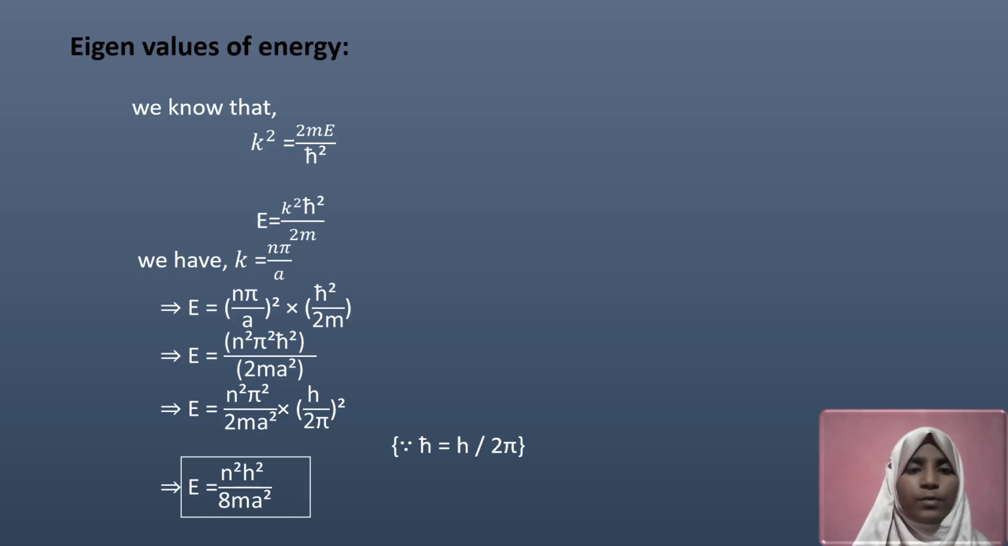The energy of the particle is found by following these steps. As we know, k square is equal to 2mE by h cut square. From this, E is equal to k square h cut square by 2m. We have k equal to n pi by a. By substituting it in this equation, we get the overall energy as n square h square by 8ma square, where n is a positive integer such as 1, 2, 3 and so on. Each value of n corresponds to a different energy level.